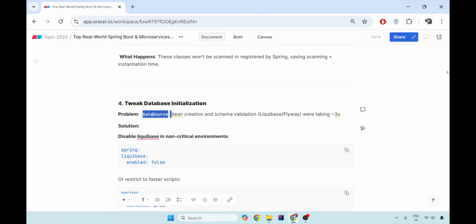Now, most of the data source beans take a lot of time. Even multiple times I've seen it take almost 3 seconds to instantiate, to connect and see if it is possible to connect, and all those things.